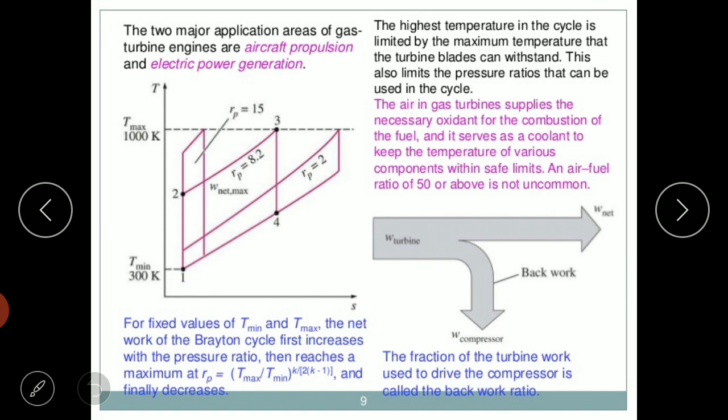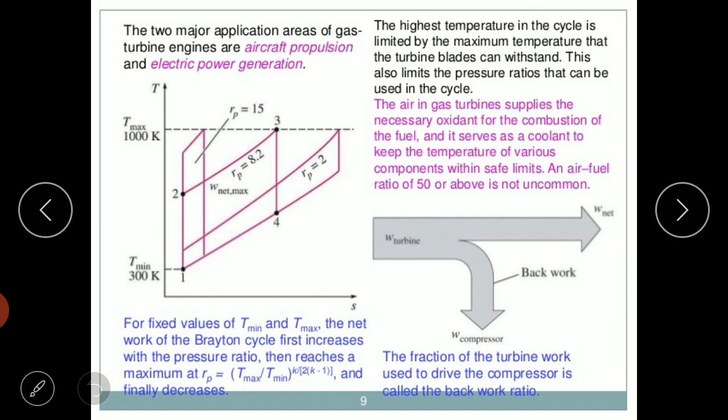Then back work ratio means the ratio between compressor work and turbine work. The compressor needs some quantity of work as an input, and that work input is taken from the turbine work output. That is one main disadvantage in a gas turbine.